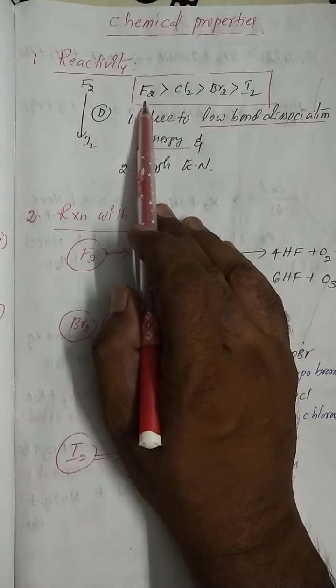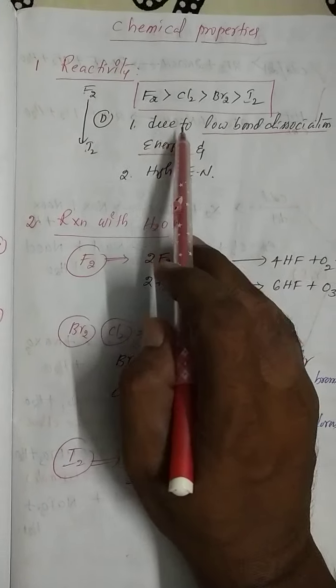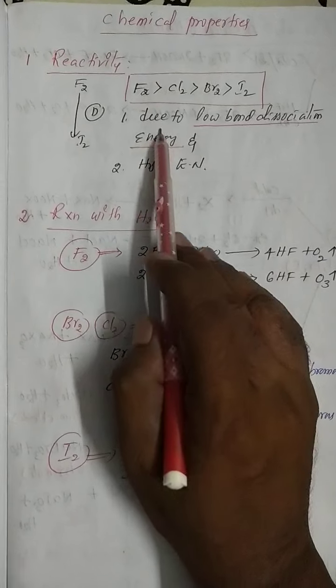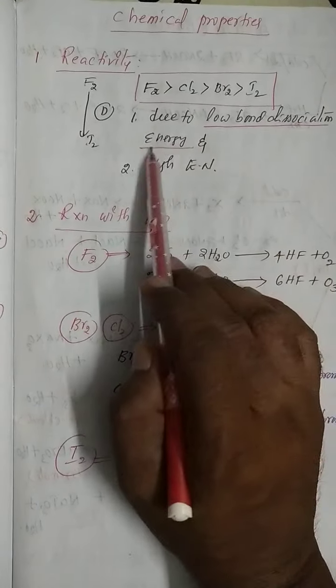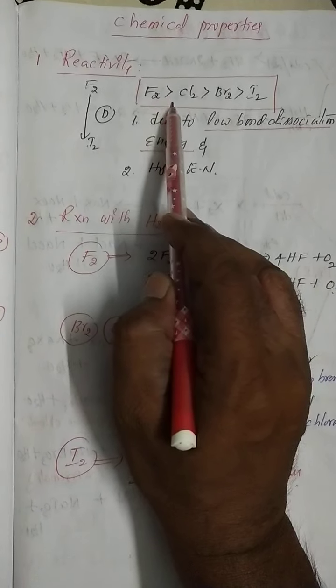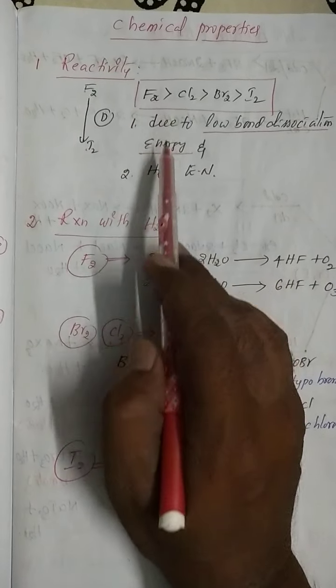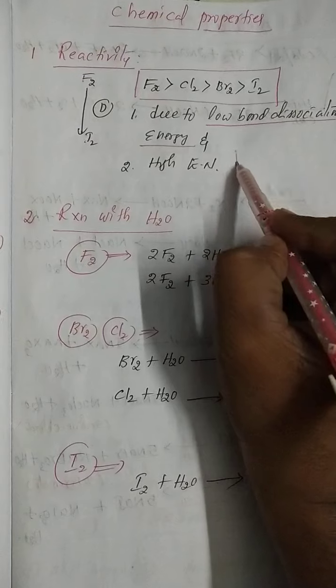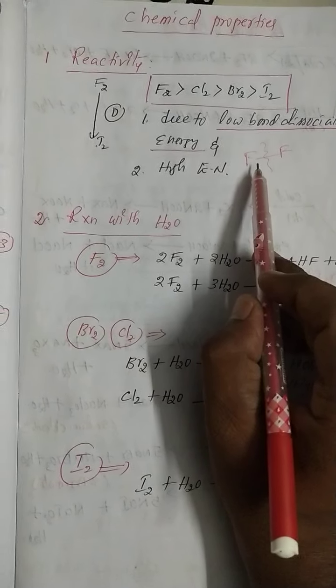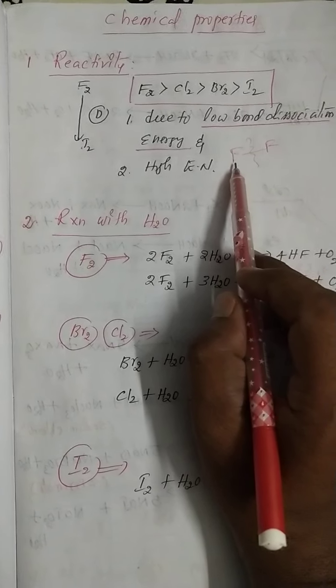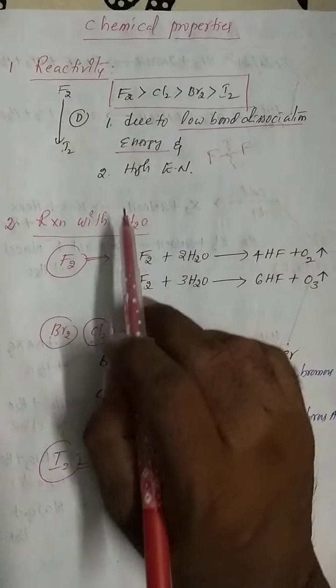Generally, fluorine is the highly reactive element because of two reasons. Reason number one, low bond dissociation energy, because the fluorine-fluorine bond dissociation energy is very low. That's why the fluorine atom can easily react with other elements.